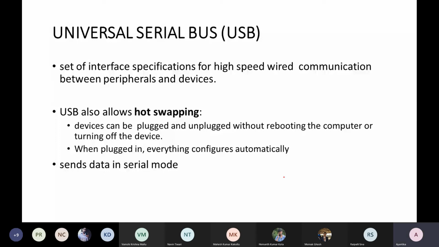So next is the USB protocol, which is again a set of interface specifications for high-speed communication. And USB supports, as you all know, what is called hot swapping, where you are just plugging or unplugging your devices without the necessity of rebooting. That is called hot swapping.